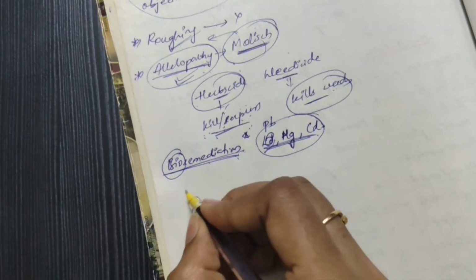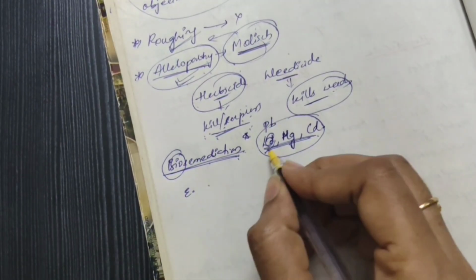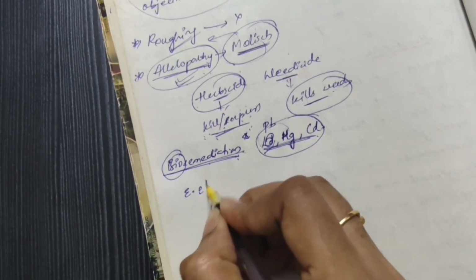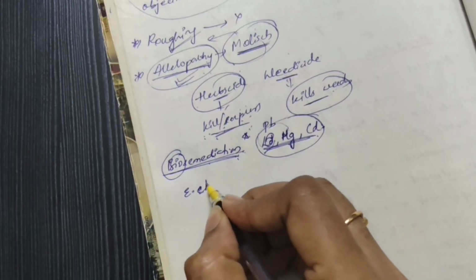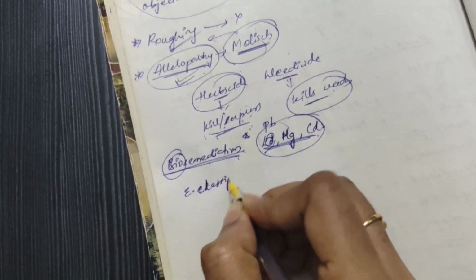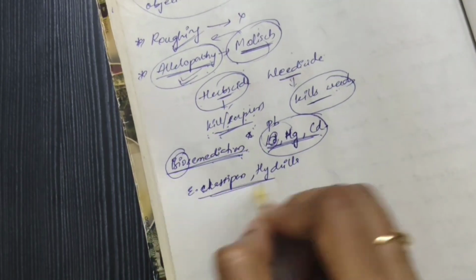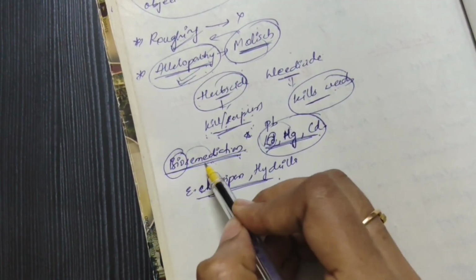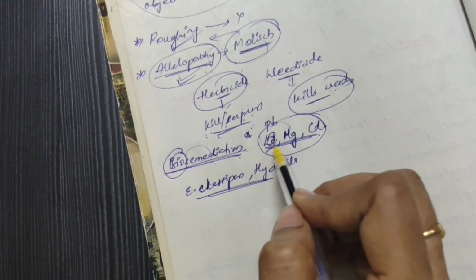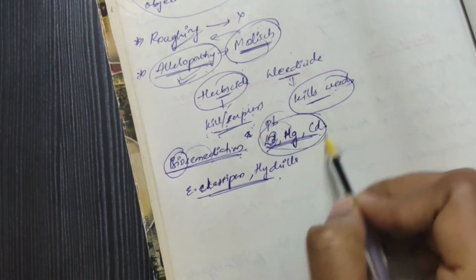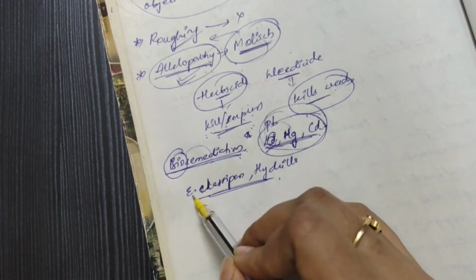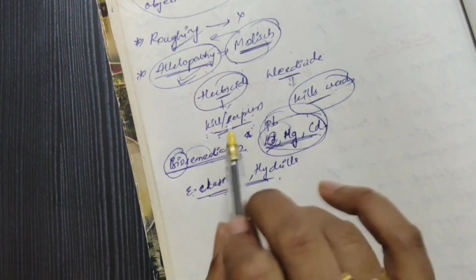Examples are Eichhornia crassipes and Hydrilla. Just remember the definition, the metals they accumulate, and the examples. Once check this definition: rogging, allelopathy, and bioremediation. Bioremediation is where weeds remove these metals, like Eichhornia crassipes and Hydrilla.